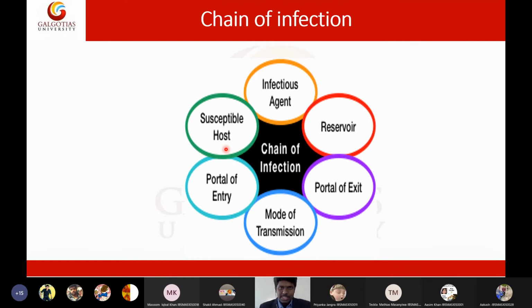So why am I discussing the chain of infection in parasitology? Because here we can see what the natural reservoir of that parasite is, how the parasite exits from the reservoir, how the parasite is transmitted, how the parasite enters into the host, and what type of host gets infected. By knowing the parasitic reservoir, portal of exit, transmission, entry, and susceptible host, I can take preventive actions to break this chain to prevent the possible infection of any person. That is why I need to know the chain of infection in detail. Now let me take you to a more elaborate and detailed chain of infection in the next slide.